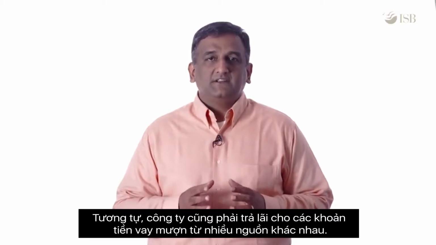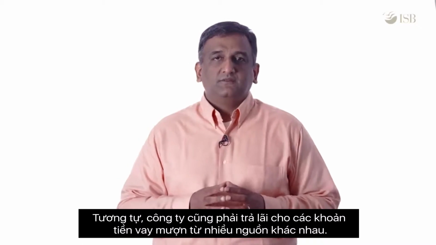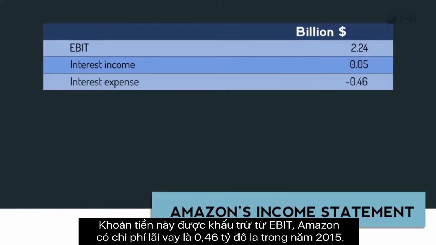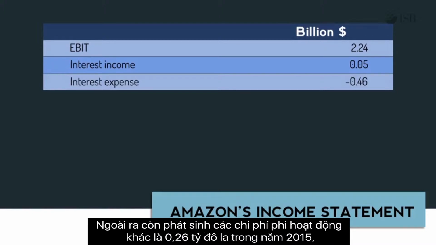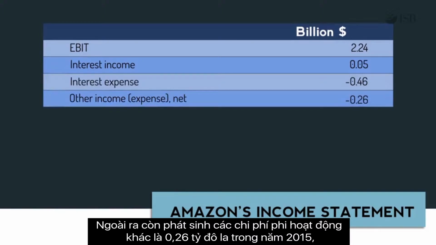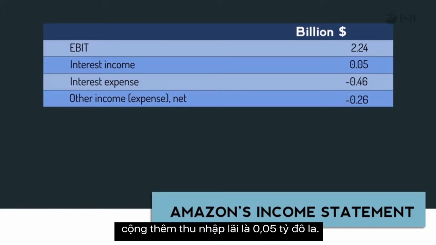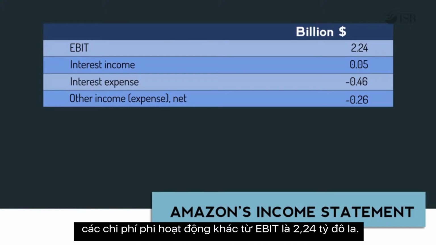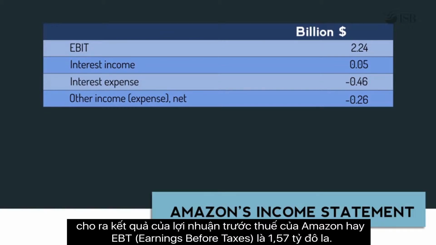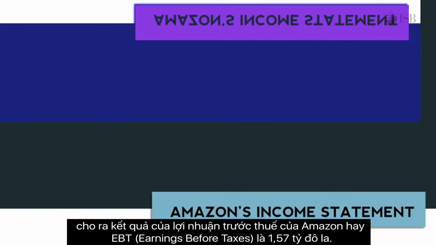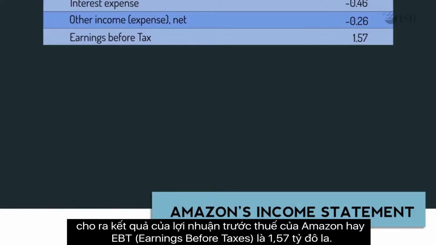For Amazon, interest income in 2015 was $0.05 billion. Similarly, a company pays interest on monies borrowed from various sources. This is deducted from EBIT. Amazon had an interest expense of $0.46 billion in 2015. It also incurred other non-operating expenses of $0.26 billion in 2015. Adding the interest income of $0.05 billion and subtracting the interest expense of $0.46 billion and other non-operating expenses from the EBIT of $2.24 billion gives us Amazon's earnings before tax, referred to as EBT, to be $1.57 billion.